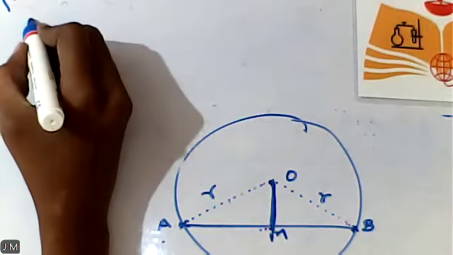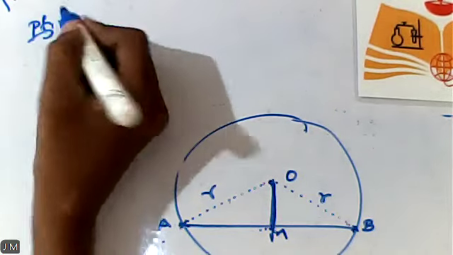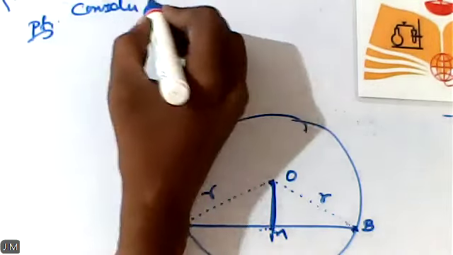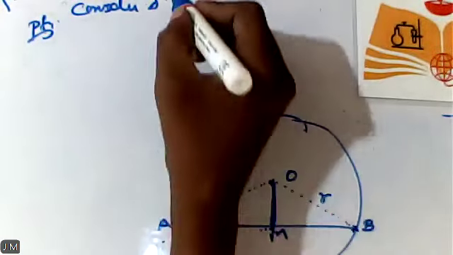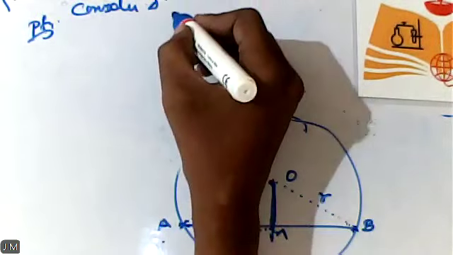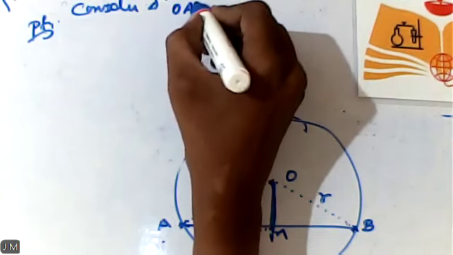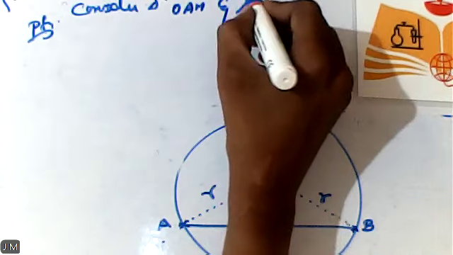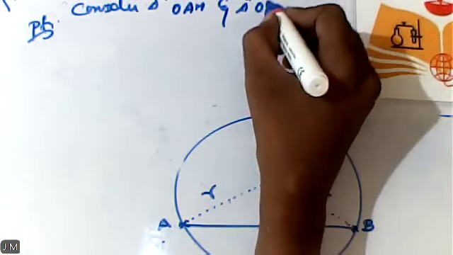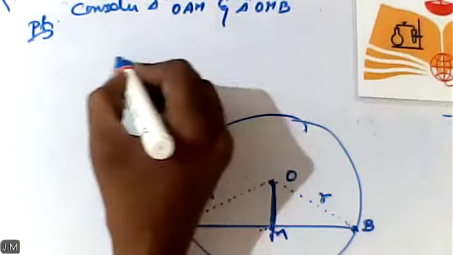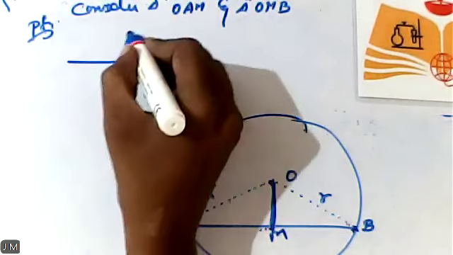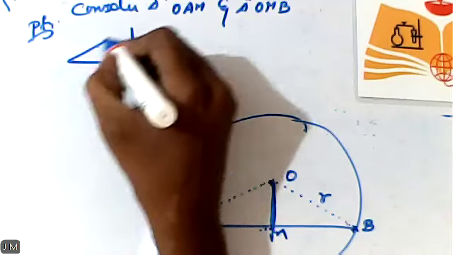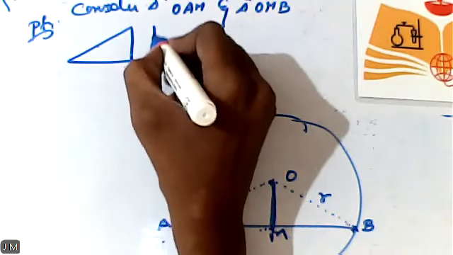So my proof: consider first triangle towards your left side, triangle OAM, and triangle OMB. So I will draw the separate diagram. Then you will have a clear-cut idea. You can join this as a straight line. There is no issue at all.